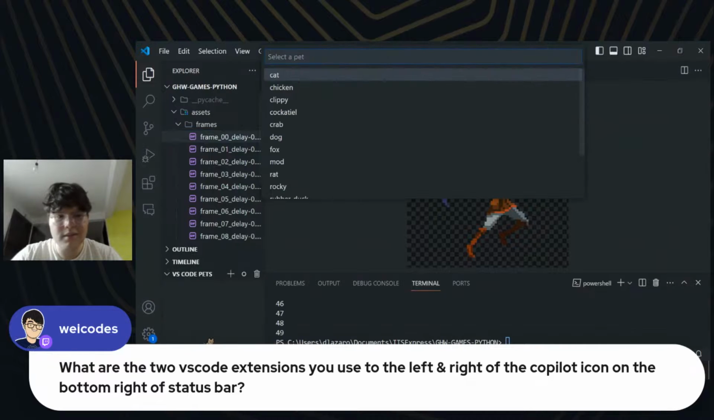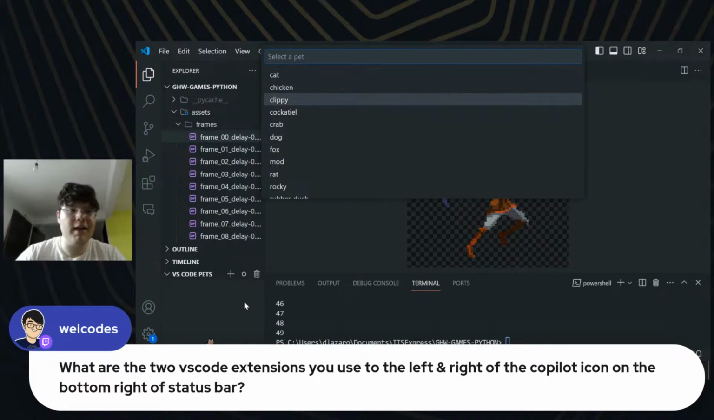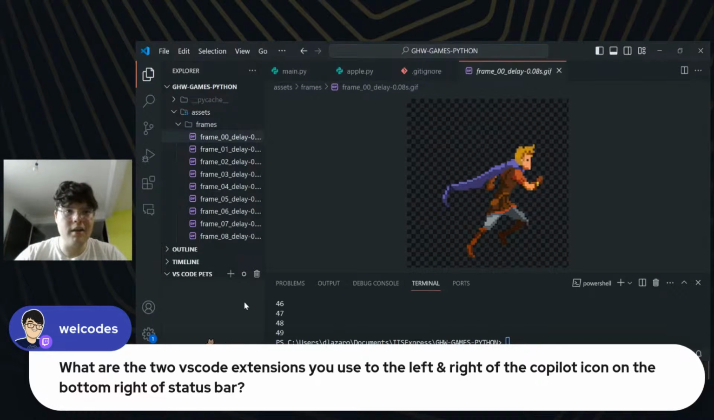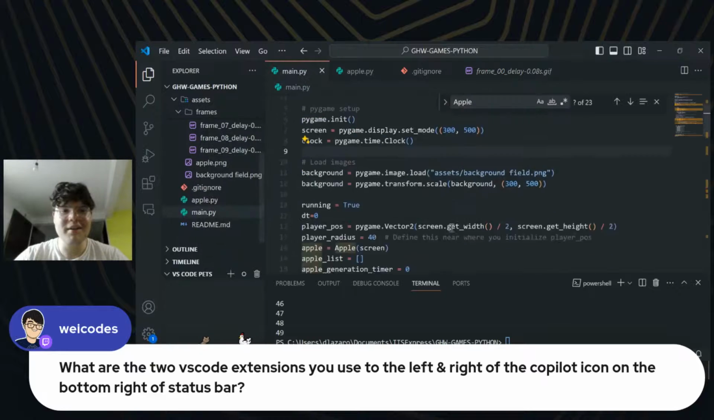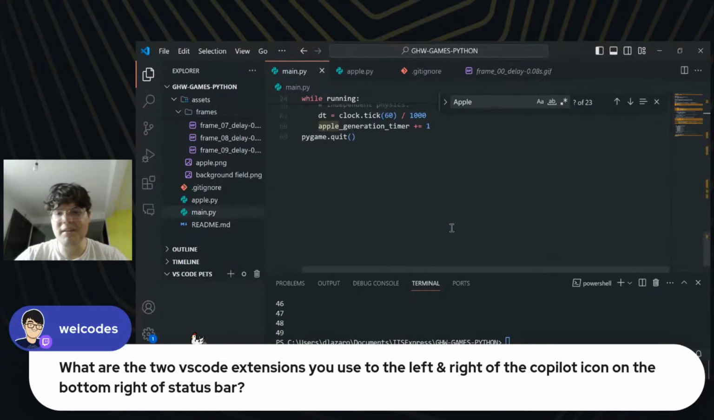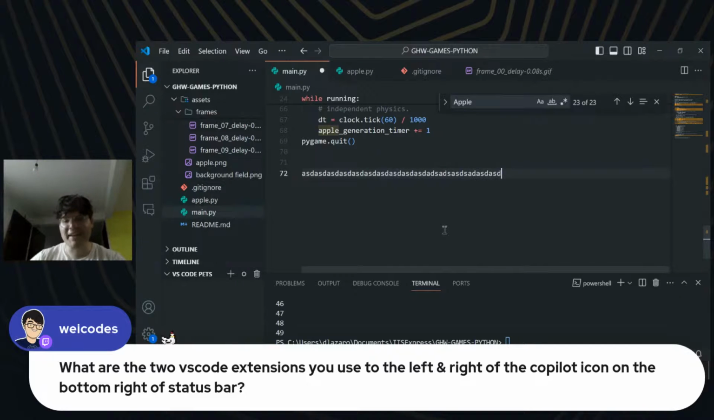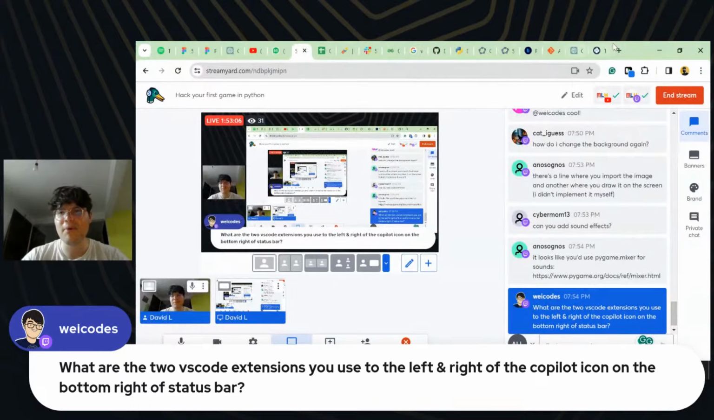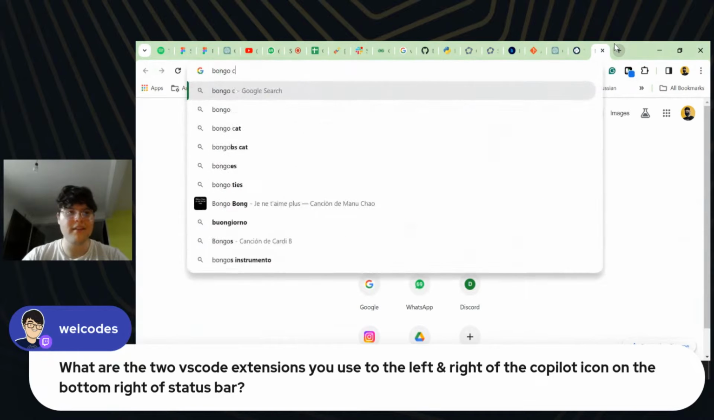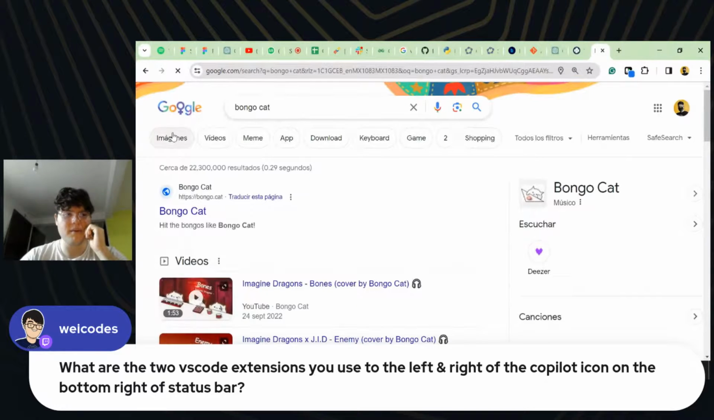The pets ones. I have a pet. I have an extension for getting a pet, and also an extension where whenever you click here, you can see how the cat is typing. It's like the bongo cat. You know the GIF of the bongo cat? It's like this one.